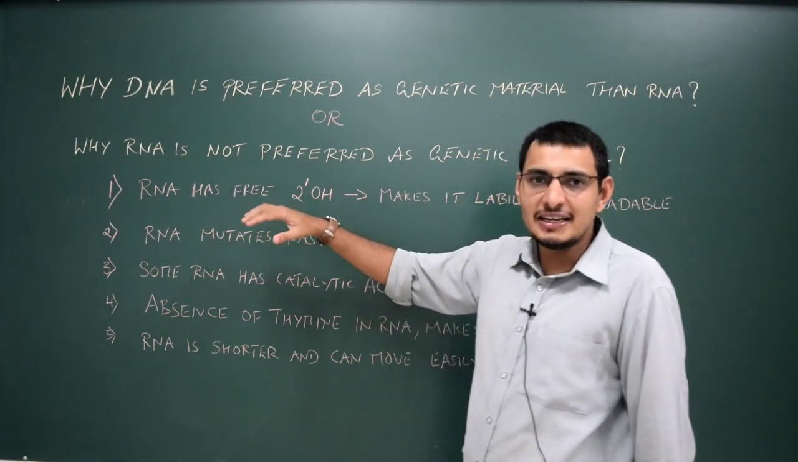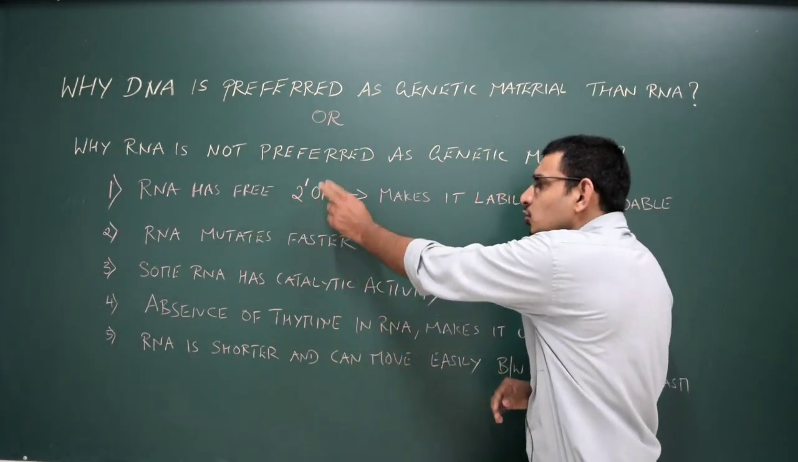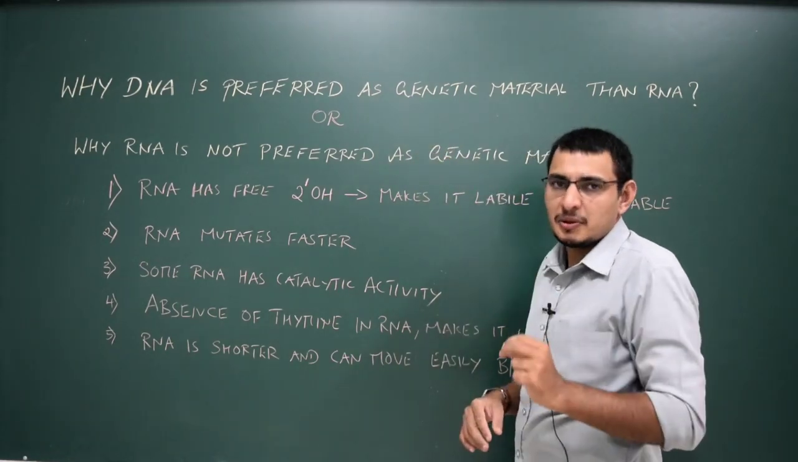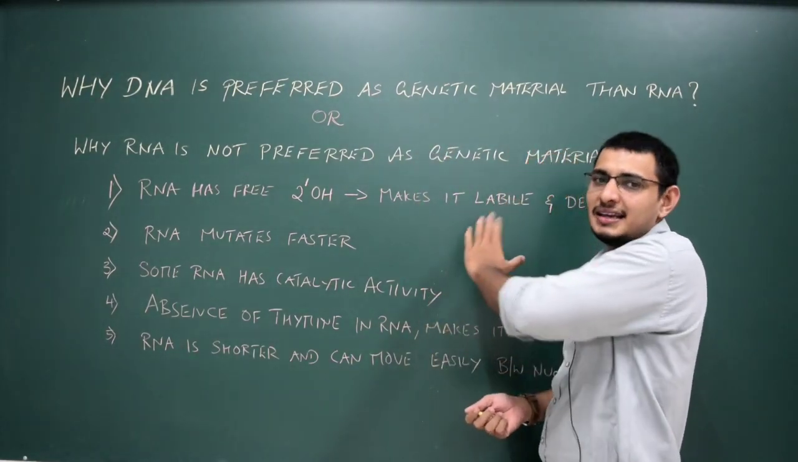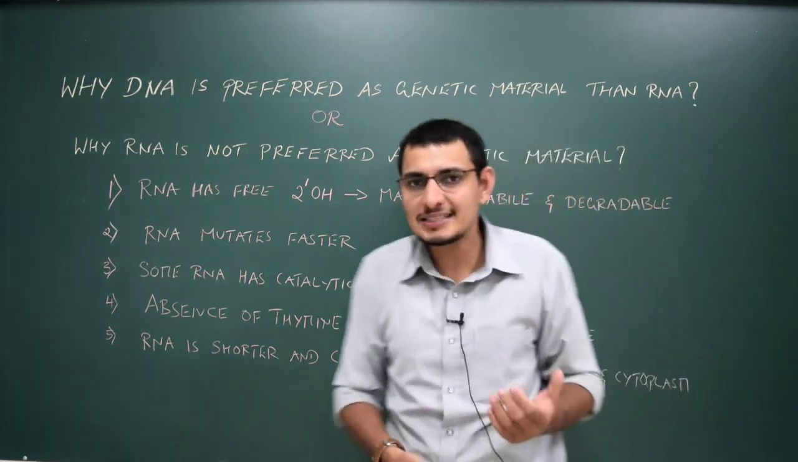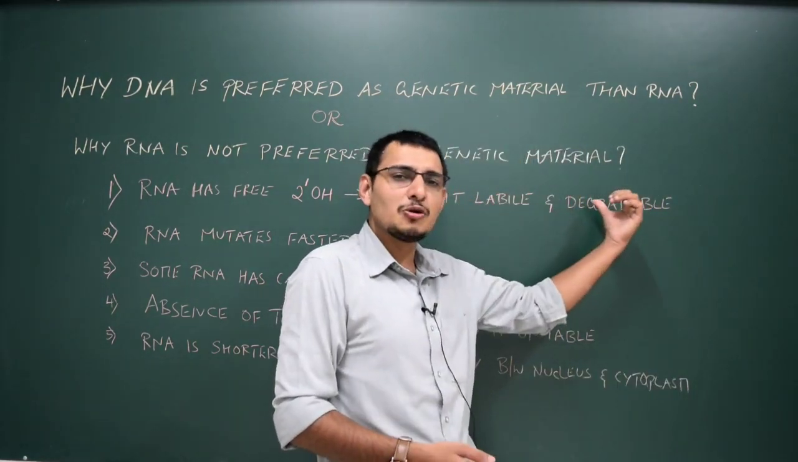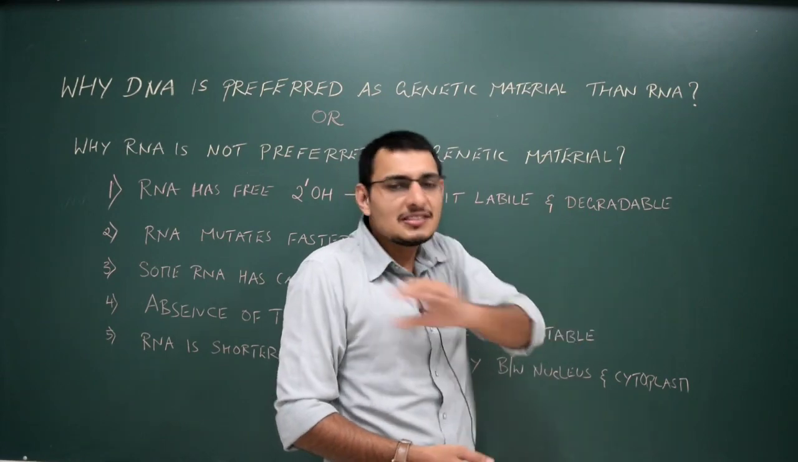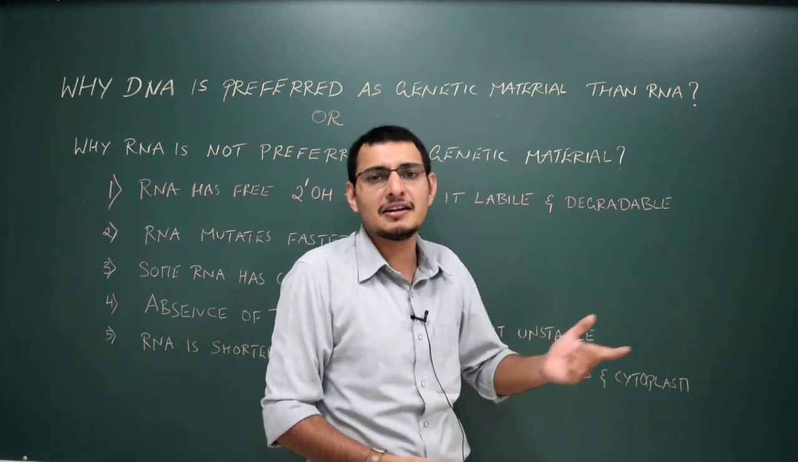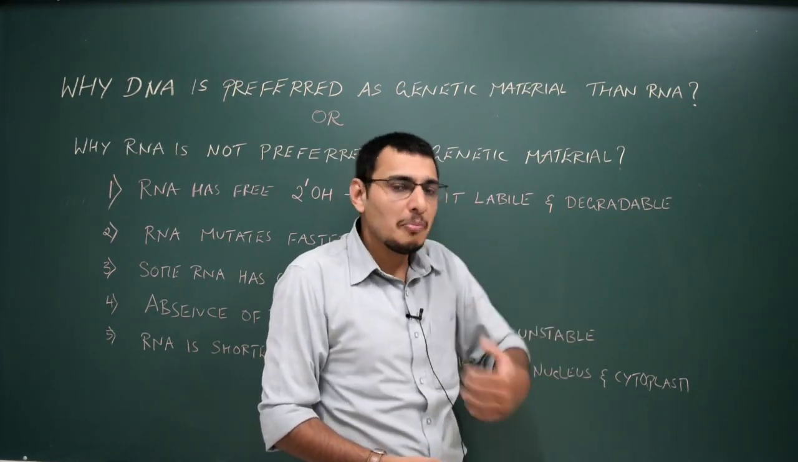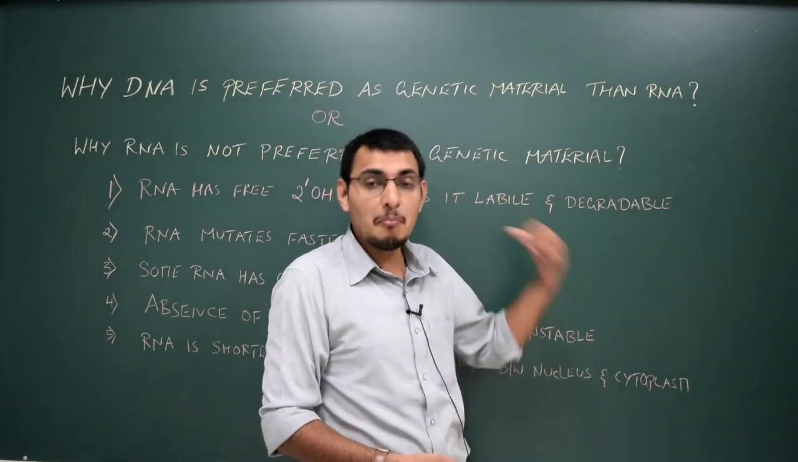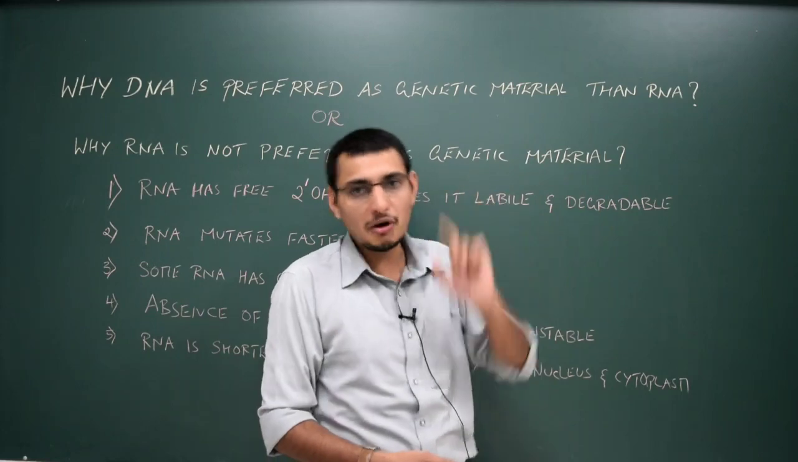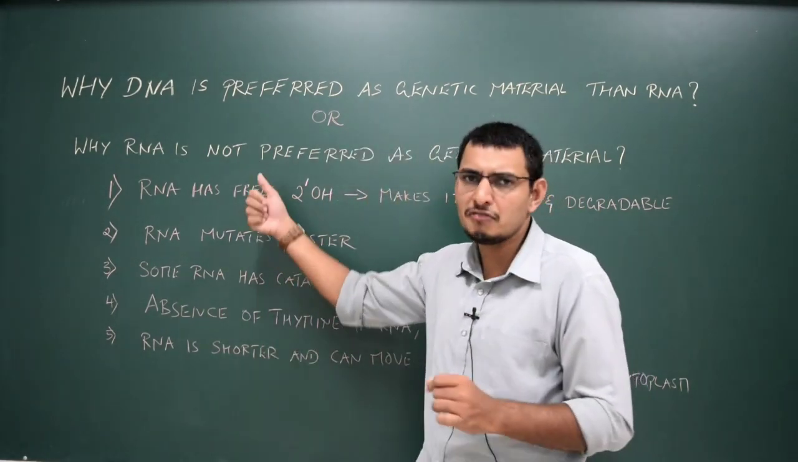RNA has a free hydroxyl group at the second carbon atom in its pentose sugar and makes it labile, that is weaker or unstable, and the RNA could be easily degradable. This is the important difference between DNA and RNA, whereas DNA is better structurally as well as functionally and even chemically compared to the RNA because of this one important property. Remember it, it's very important for your NEET.